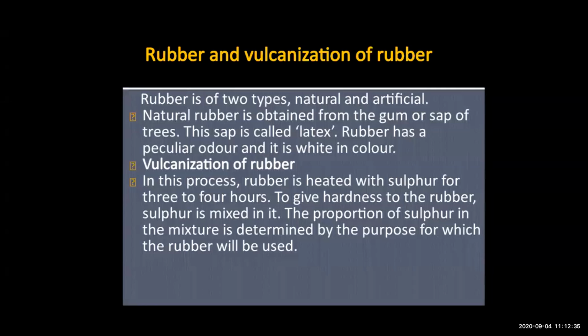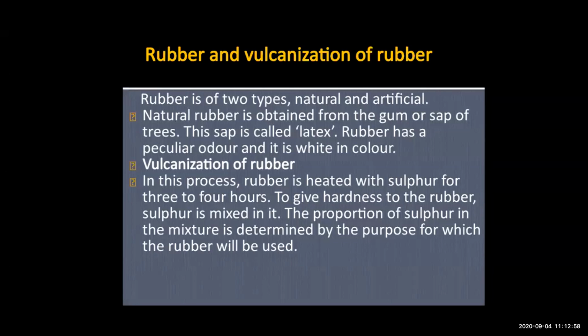After heating, what do you see? We see that there is hardness in the rubber, meaning the rubber has become hard by mixing with the sulfur. And the proportion of the sulfur in the mixture determines the purpose for which the rubber is used. This process is called vulcanization.